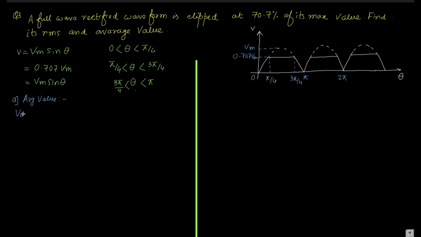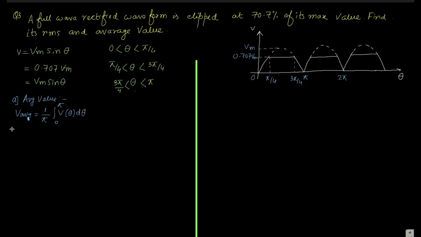The V average is nothing but 1 by pi. Why I am taking 1 by pi, I have already discussed. 0 to pi V theta d theta.